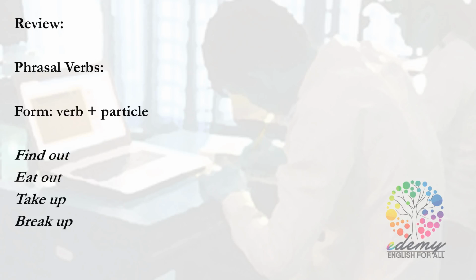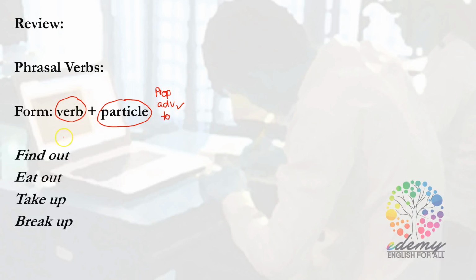Before we start our lessons, I want to do some review of what you have learned in the previous sessions. In the previous session, you learned about phrasal verbs. Here is the form of a phrasal verb: verb plus particle. A particle here is a grammatical or functional word. It can be a preposition, an adverb, or an infinitive too. But in the case of a phrasal verb, the particle is an adverb.